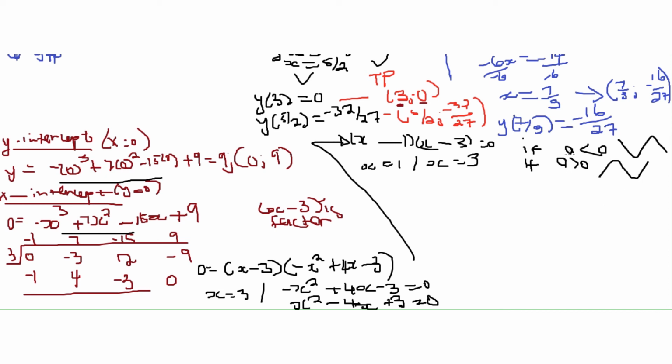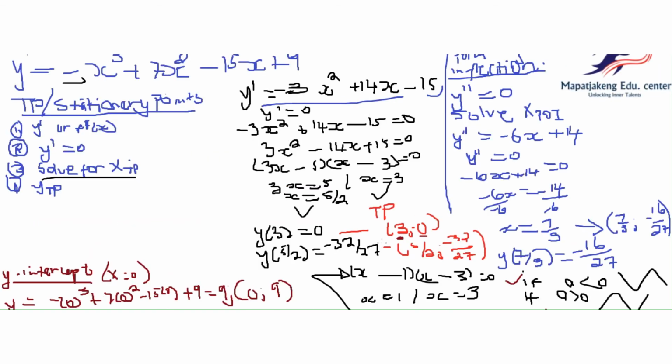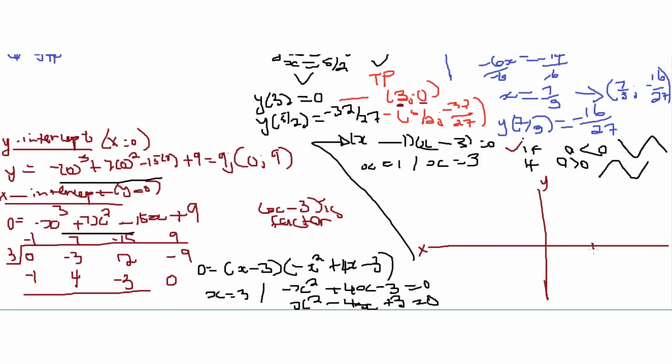So in this case, our A is negative, less than 0, so it's going to be something like this. Now let's draw it on a Cartesian plane. Here this is our y-axis, this is our x-axis. It tells us that we have a turning point at x is 3 and 0.